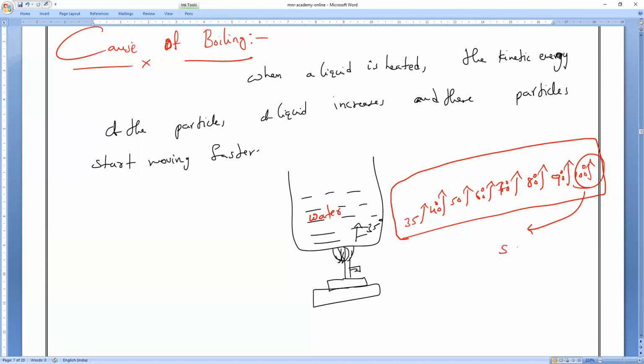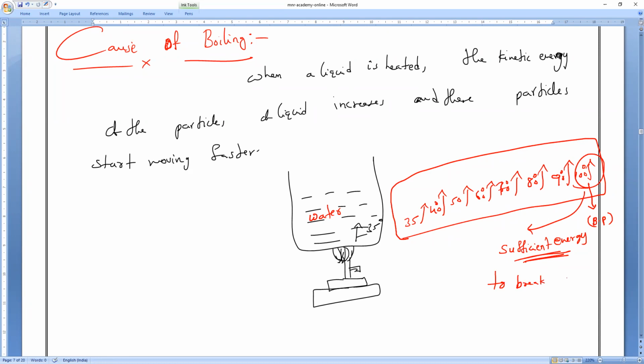The particles acquire sufficient energy to overcome the bond between them. At what point? At the boiling point, they attain sufficient energy to break the bond.